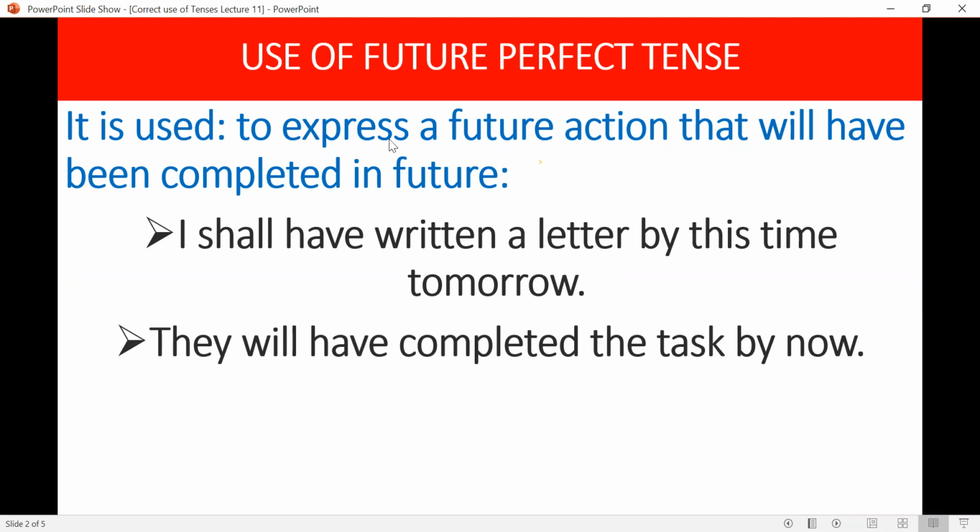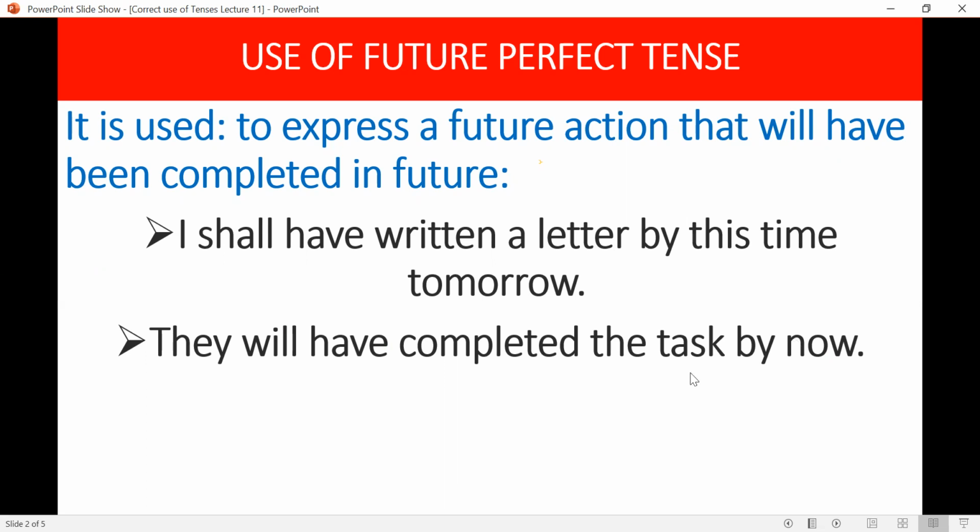It is used to express a future action that will have been completed in the future. It means some action will start in the future and will complete in the future. I shall have written a letter by this time tomorrow. At this time tomorrow, I will have done something. It means I have started something in the future that will be completed in the future. So the future perfect tense tells us about the action starting in the future and ending in the future.